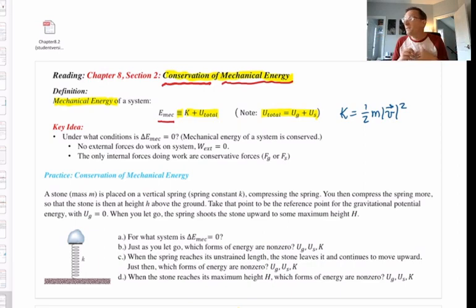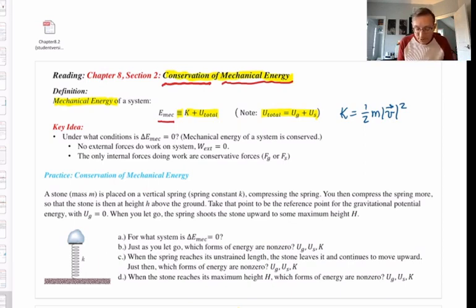In and of itself, that definition is of no interest. What makes it interesting is the next idea. That is, that there are conditions under which the mechanical energy of a chosen system will be constant, i.e., will be conserved. And that's what we have to really focus our thinking on and understand.